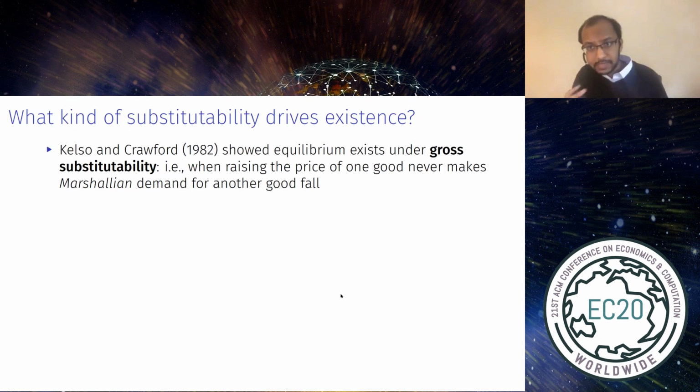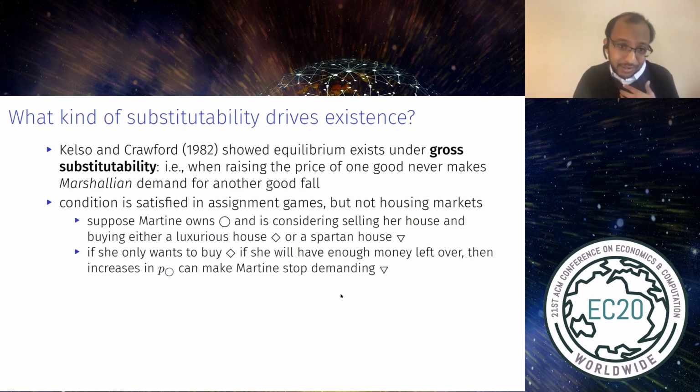But note that because this condition is imposed on Marshallian demand, it's implicitly a condition on both income and substitution effects. And so in fact, it's not satisfied in the housing market. It is satisfied, it turns out, in the assignment game, but once one puts in the income effects in the housing market, gross substitutability is not satisfied.